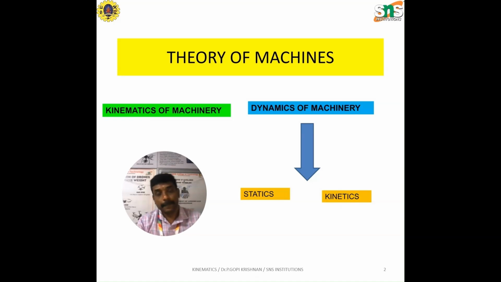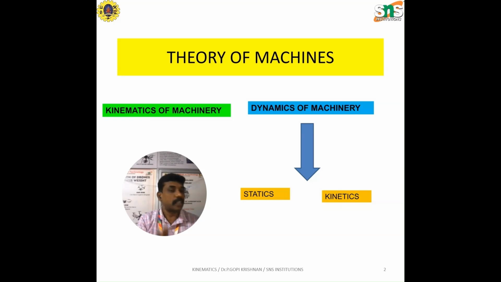When the effect of forces is studied over a given set of components or a given system, the study is called dynamics of machinery, which is again classified into two categories. It can be either the static part or the kinetic part. What is static? Static is nothing but the dynamic study over a component that is in the idle condition.